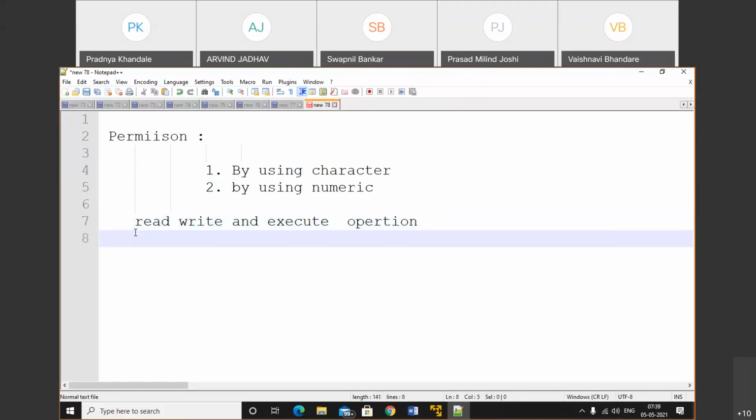So we have three options: we can perform a read operation, a write operation, or an execute operation. These three operations are called permission related tasks.